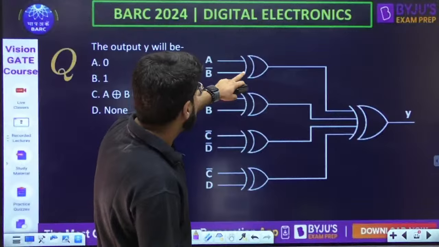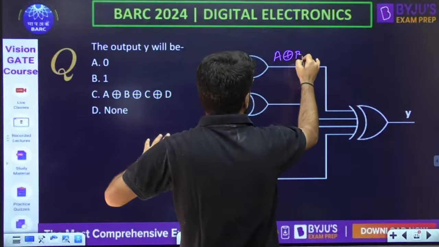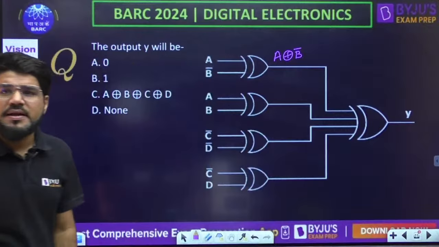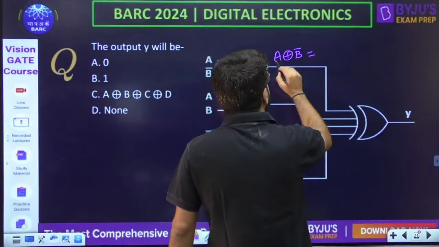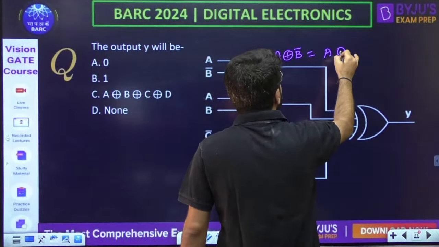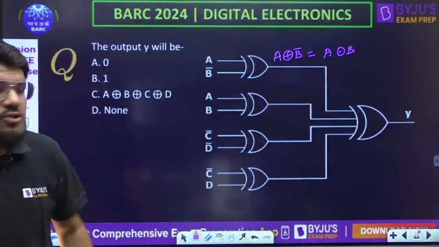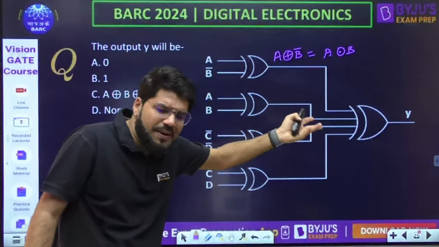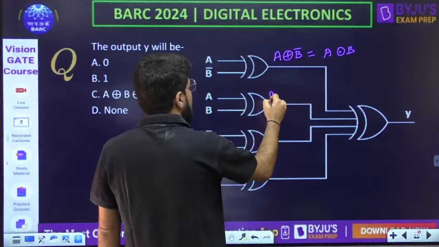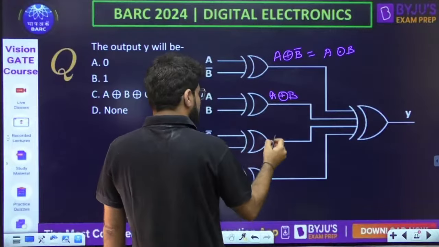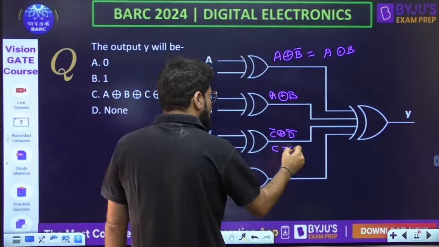Now this is an XOR gate using A and B bar. What is the XOR if one of the variables is complemented? What is A XOR B bar? A XOR B bar is nothing but the complement of A XOR B. If any one of the variables is complemented, it becomes the complement of the XOR function. Now you should know this property, or again you can expand the formula, nothing great, nothing difficult there. Now this is simply A XOR B. Here is C bar XOR D bar. Now when both are complemented, it is XOR only.